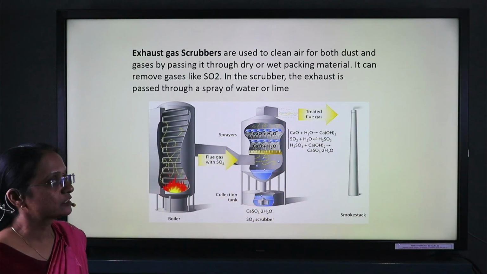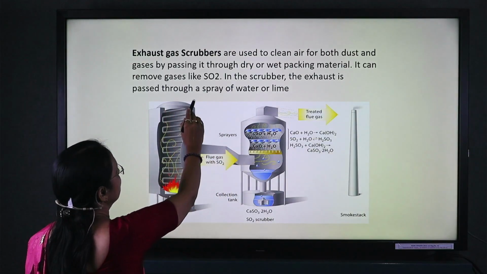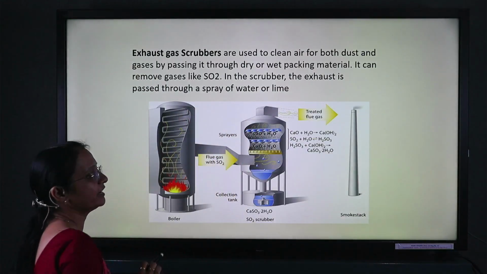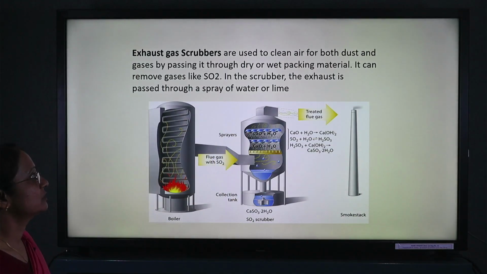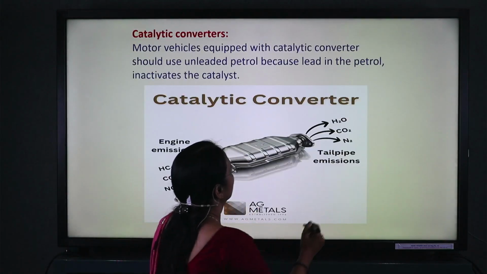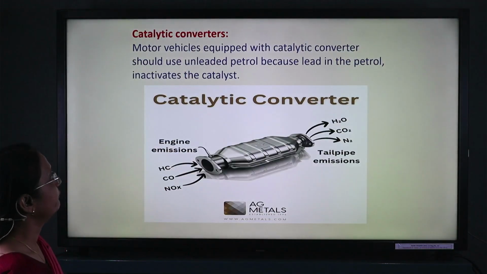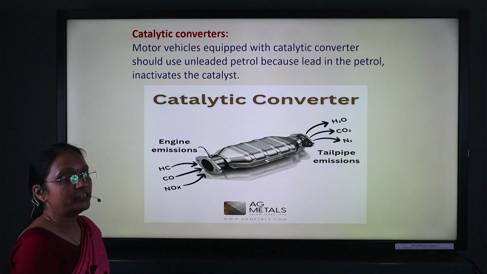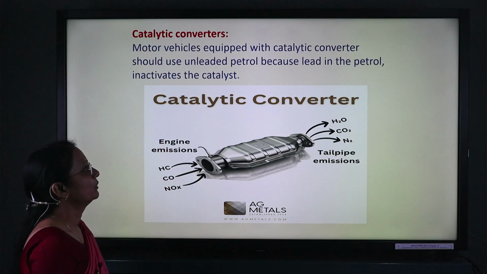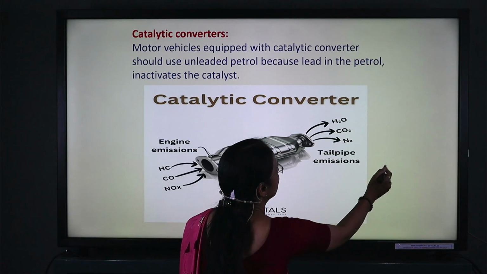The exhaust gas scrubber is used to clean the air of both dust and gases, passing it through dry or wet packing material. It can remove gases like SO2. In the scrubber, the exhaust is passed through a spray of water or lime. For the catalytic converter, motor vehicles fitted with it must use unleaded petrol, because lead in the petrol inactivates the catalyst.